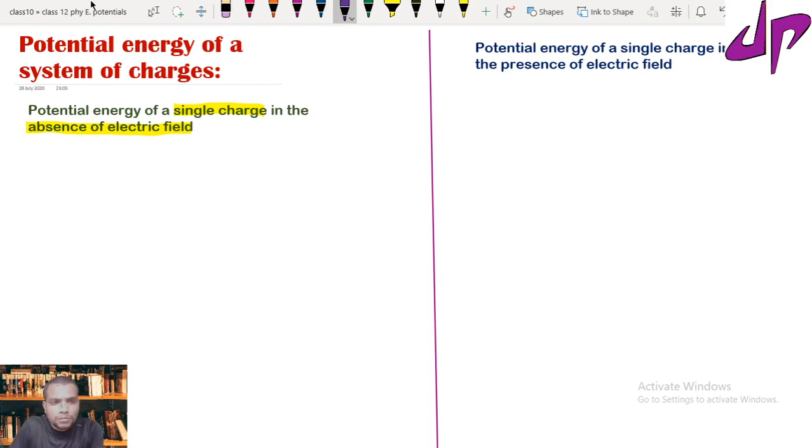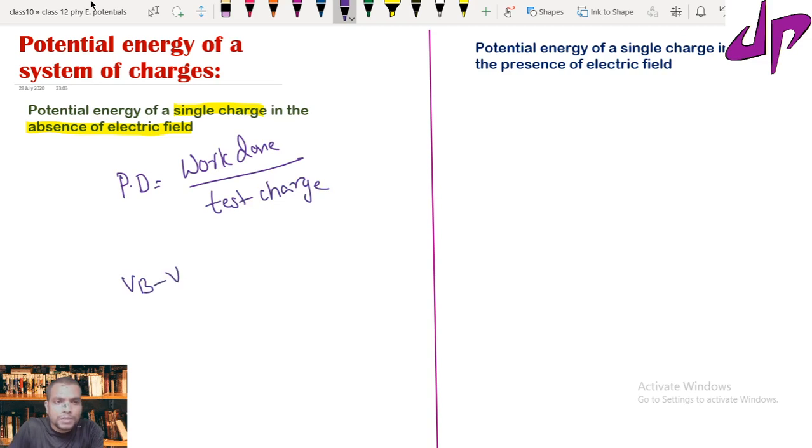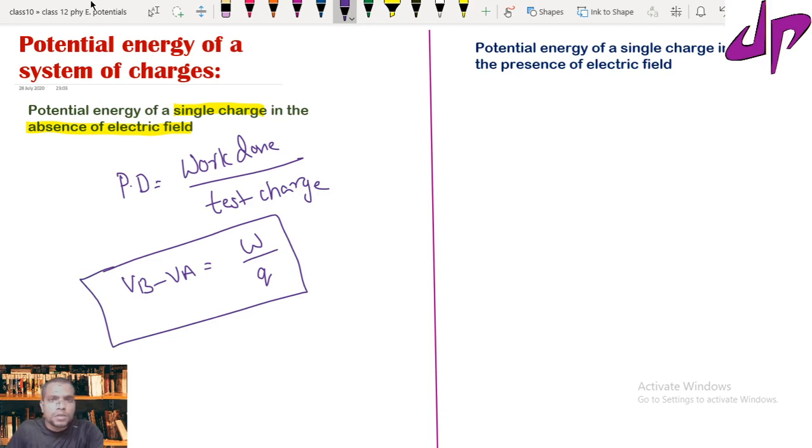According to the potential difference formula, potential difference is equal to work done upon test charge. So here I can write potential difference VB minus VA equal to work done W upon test charge. You can take it in terms of Q. So this is the first formula.